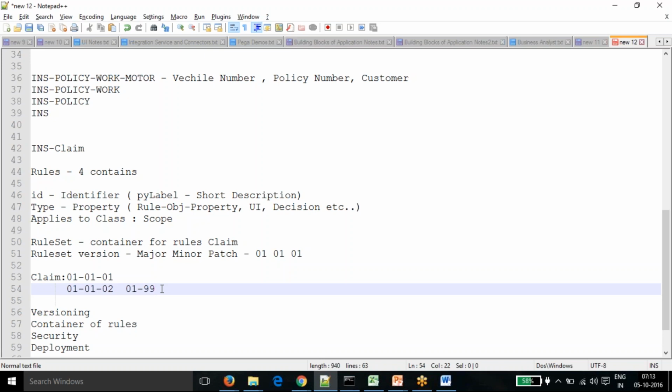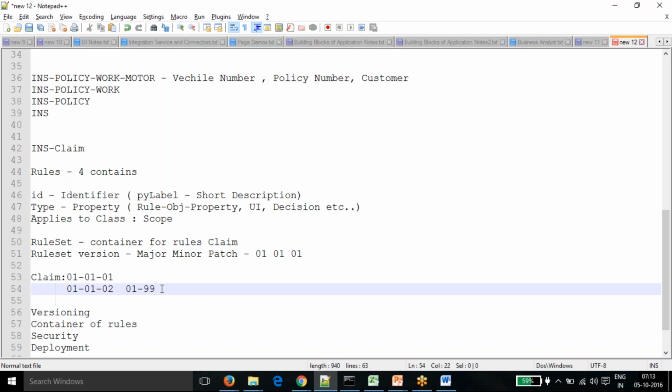So after that we created 0.2. Then we are done with 0.2, we have deployed that and locked it. Then we move into 0.3. And if multiple teams are working, we can have multiple patches in parallel. So 0.3, 0.4, 0.5 can exist at the same time.